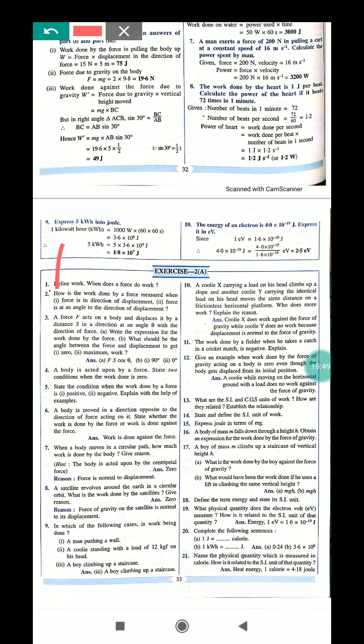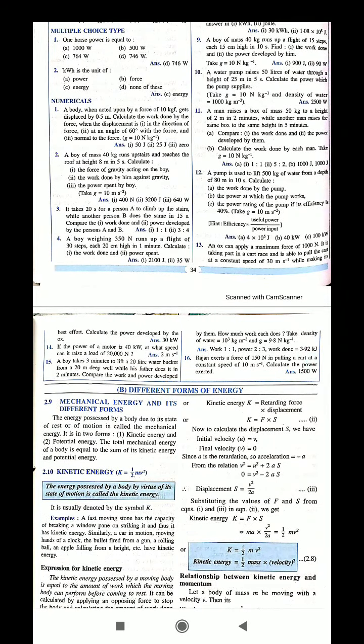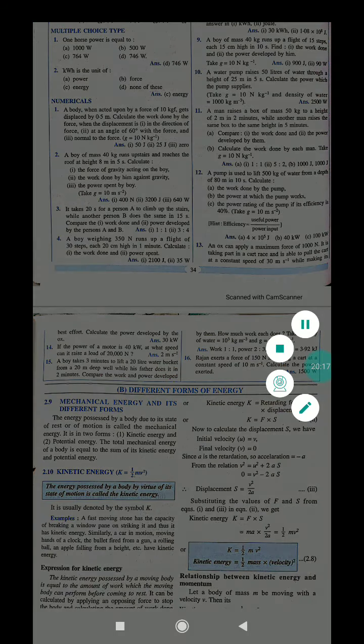2a. Exercise 2a you will complete. Next day we will start from here, with different forms of energy, where we will read about mechanical energy, kinetic energy and potential energy, different types of energies. Today we have finished up to this. Next day we will start from 2b. Till then, thank you, goodbye.